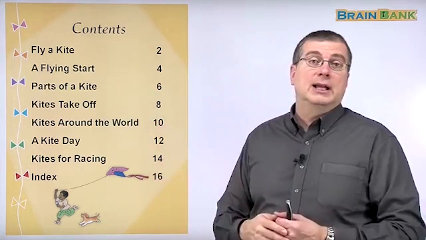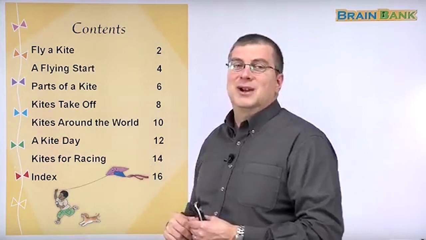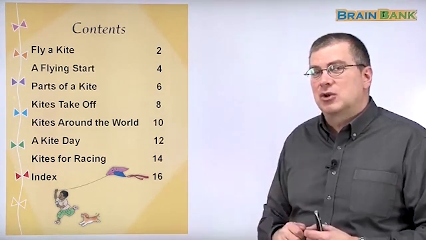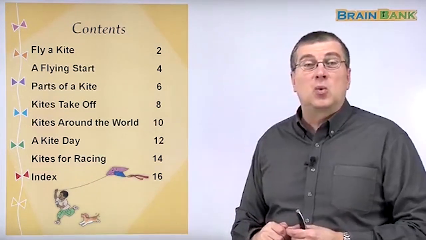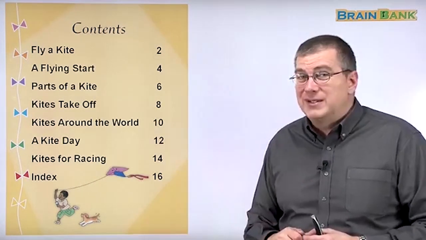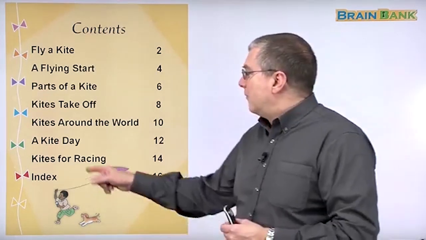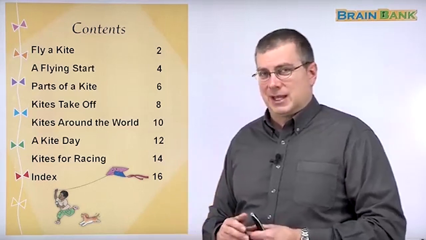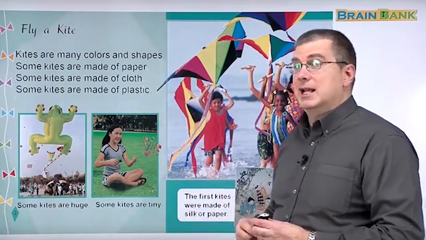Two meanings. Kites around the world. We'll take a look at kites in many different countries. And then we have the title, right? A kite day. We'll learn a story about a special kite day. And we'll also take a look at kites for racing. You can have racing competitions with kites. Interesting. Finally, we'll take a look at the index at the back of the book. Okay, let's begin with fly a kite.